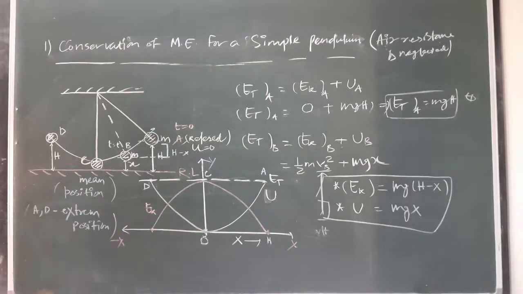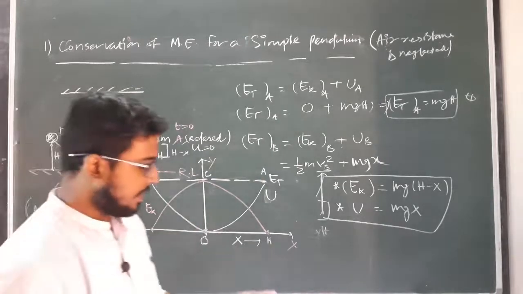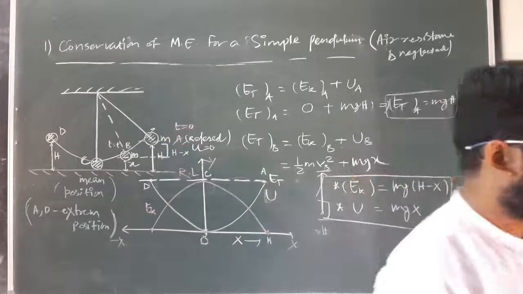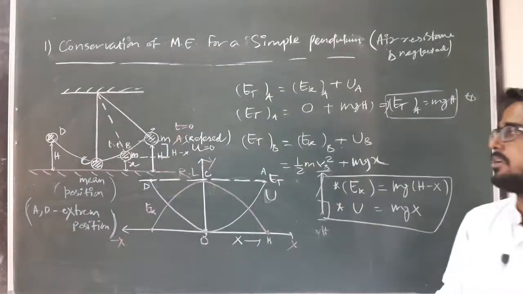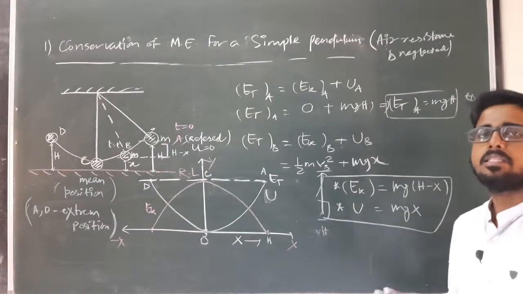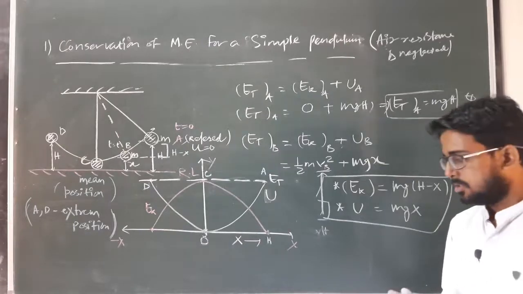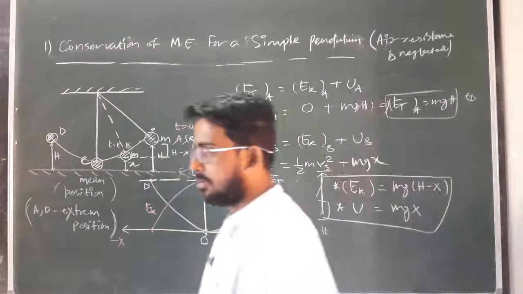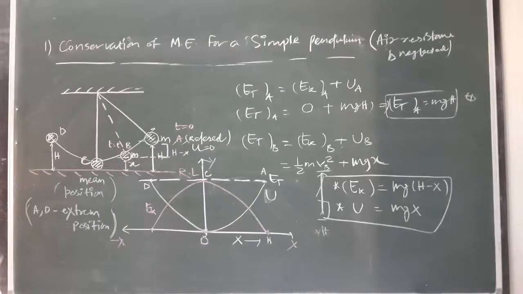Okay, we will discuss all these things broadly in your SHM chapter. Clear? So from this derivation we conclude that the conservation principle of mechanical energy is also satisfied for a simple pendulum. Clear? So these are some verifications of conservation of mechanical energy.